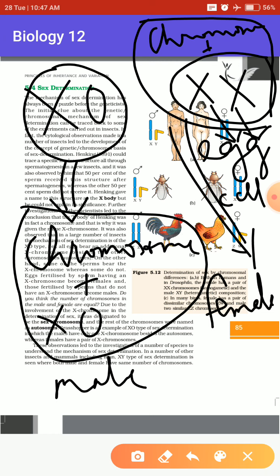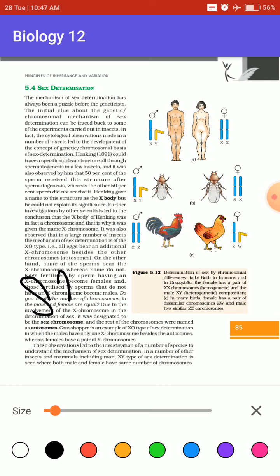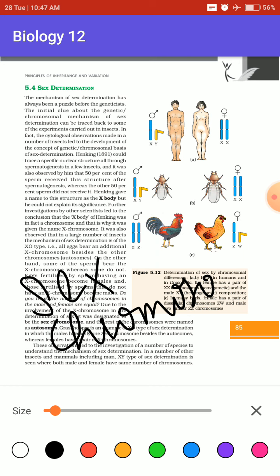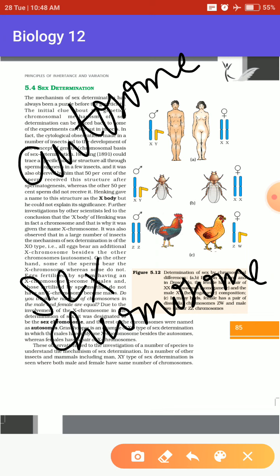These XO or XX chromosomes are known as the sex chromosomes, those which determine the sex of an organism, and the remaining chromosomes present in them are known as autosomes.